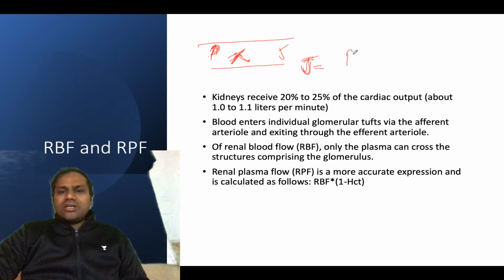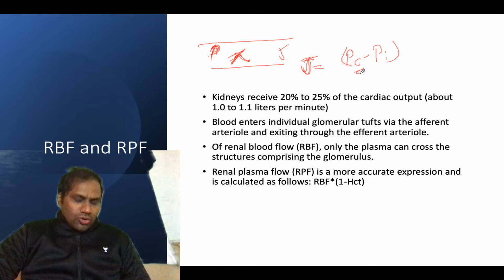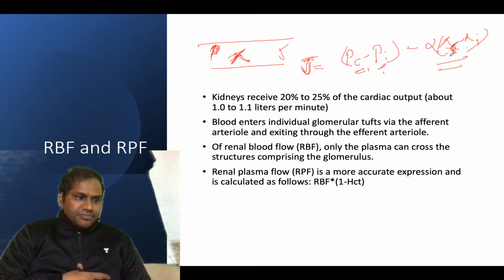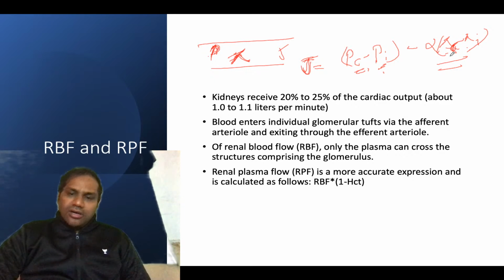So hydrostatic pressure will be PC minus PI. PC is associated with Bowman's capsule, and PI is associated with the kidney. So PC minus PI minus alpha, that is gamma C minus gamma I. This gamma is your oncotic pressure, okay. So that you need to remember in case of renal blood flow.